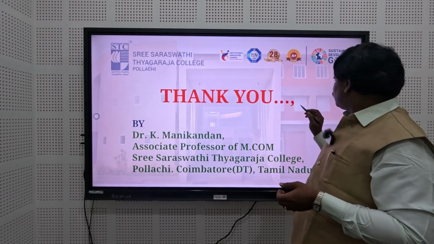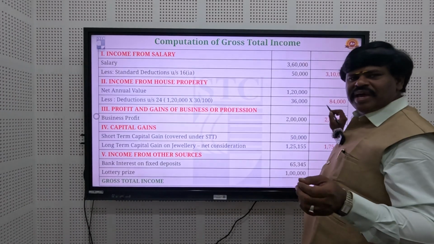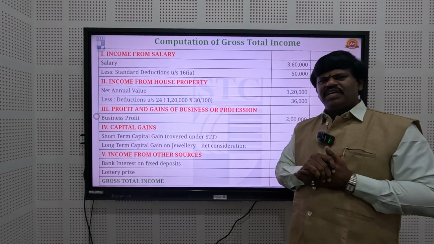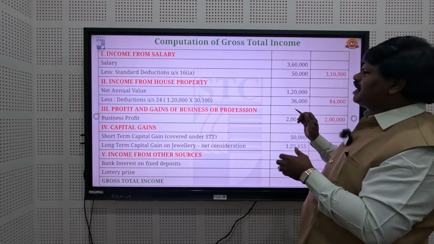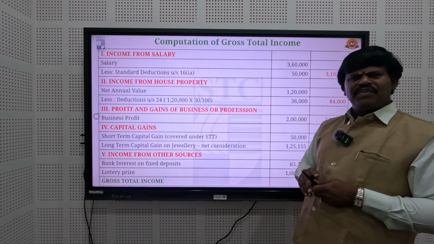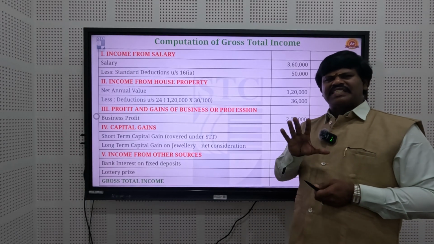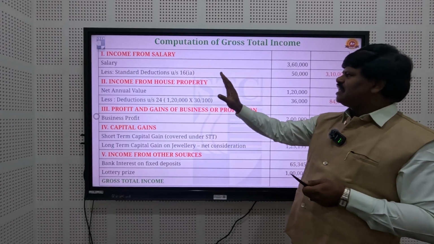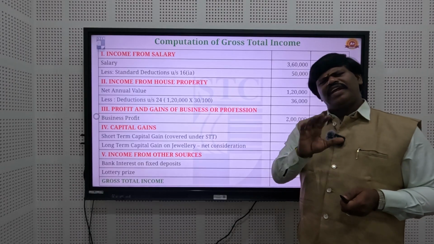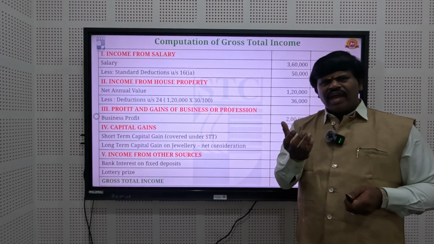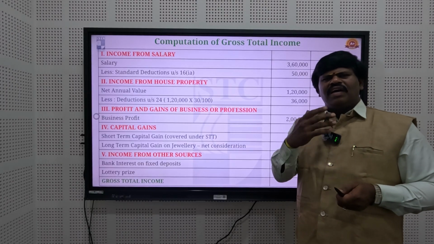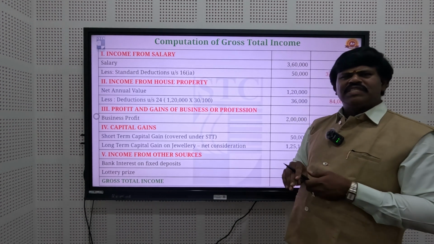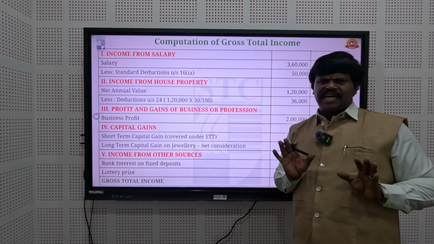In case the assessee, nothing but a person or individual, has salary income. Salary income means the person receives 30,000 salary per month.